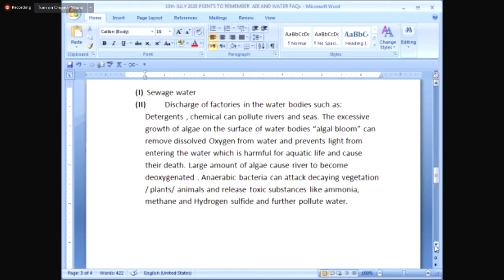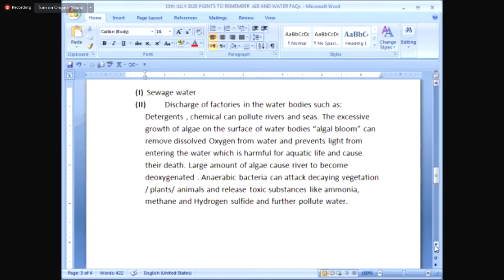So remember the 3 main factors which cause eutrophication, which is excessive growth of algae on water bodies. The main factors are the unintentional making of the water bodies rich with fertilizers. Second is sewage water. And third is the discharge of factories, which include, young friends, detergents, chemicals, which can pollute rivers and seas, which are water bodies. Now, young friends, the third part of the question was, what are the effects of eutrophication?